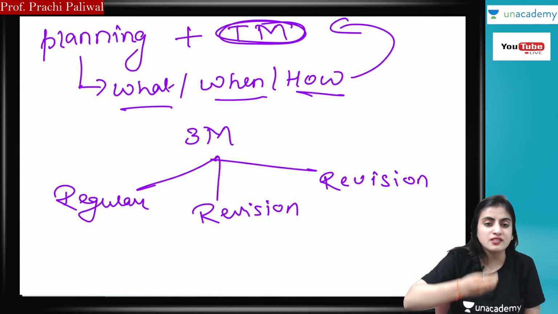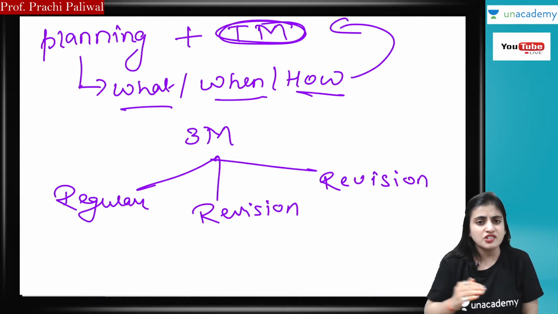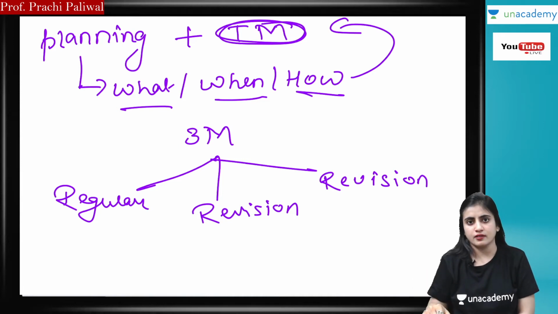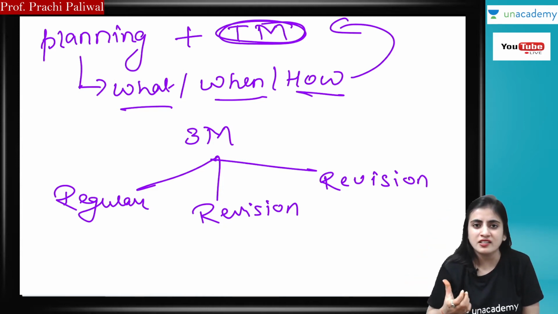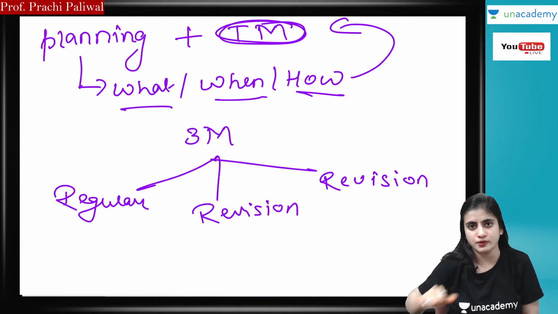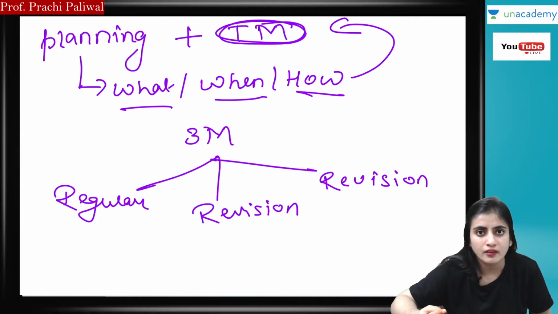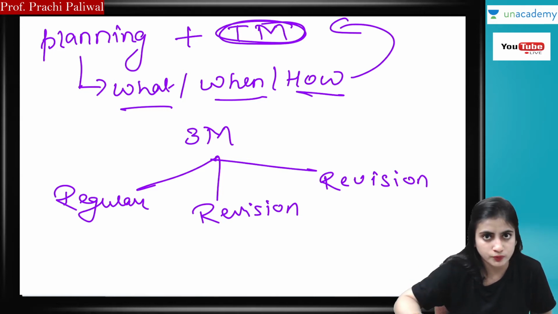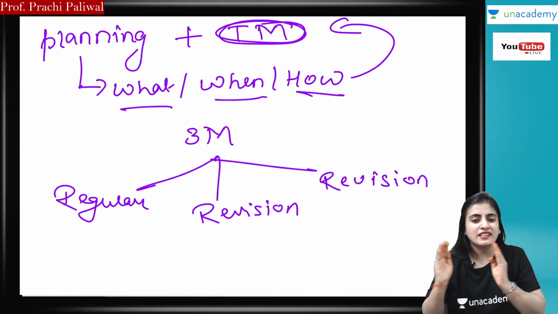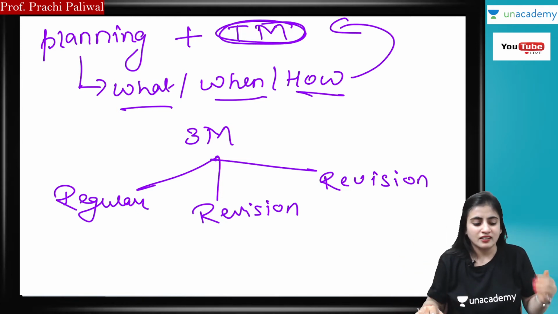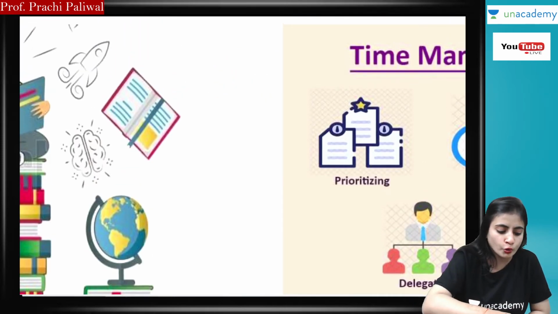Got it? So this is planning with time management, and you can do it for all of the subjects. You have to count the days, count the months, and plan one regular study and at least 2 to 3 revisions. The more times you repeat it, the more beneficial it will be for you. It will be seated in your mind, and at the time of exams there will be no worries. This is the pattern which I follow for studying, and I suggest you do it also.